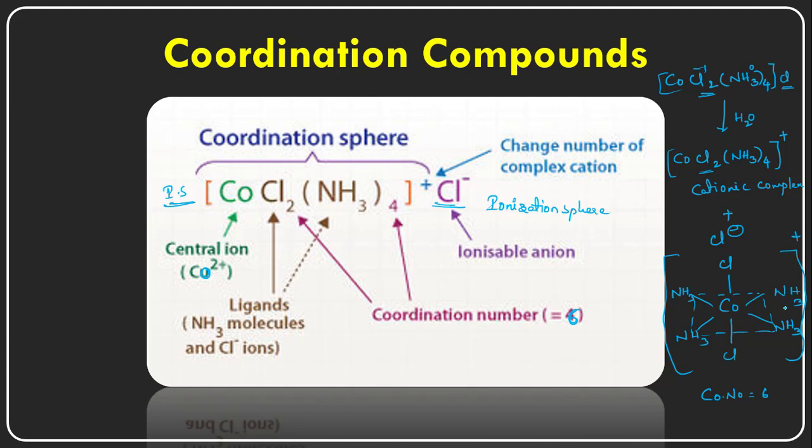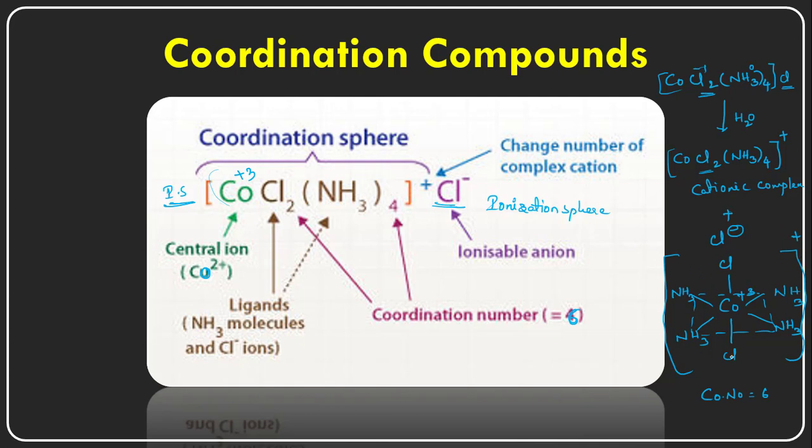And what will be the oxidation state of the cobalt here? It has a +3 oxidation state. The cobalt has a +3 oxidation state in this particular complex, and this is the cationic complex which carries a positive charge, right?